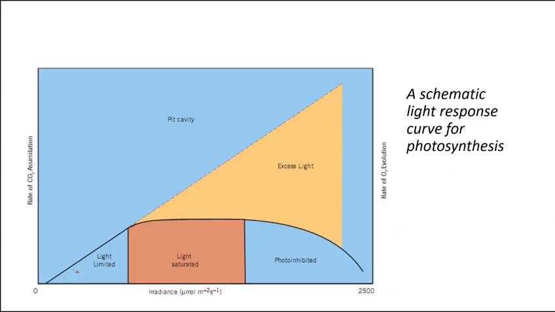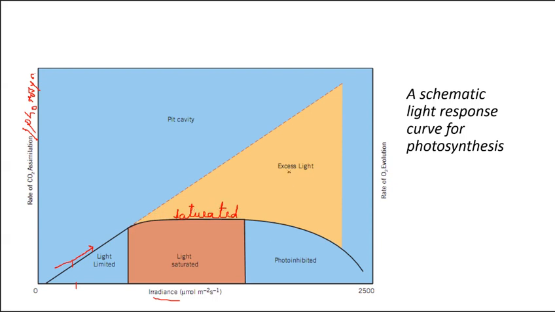Now look here, rate of CO2 assimilation on the y-axis, which also means photosynthesis, and on the x-axis it's the irradiance. So if the irradiance is increased, then photosynthesis rate is also increasing exponentially. But after a certain level, we see that even if the light is increased, the photosynthesis rate is saturated. There is no increase in the photosynthetic rate.